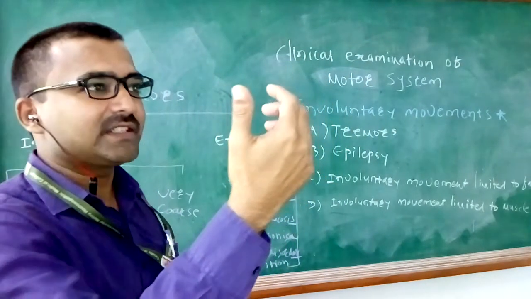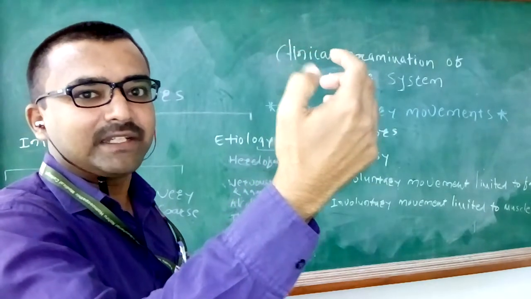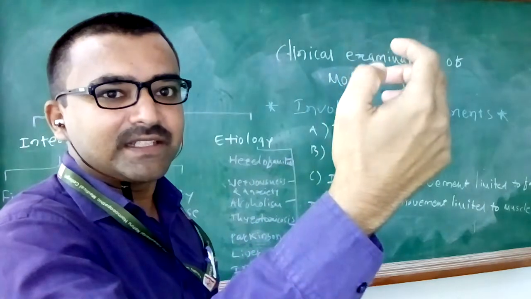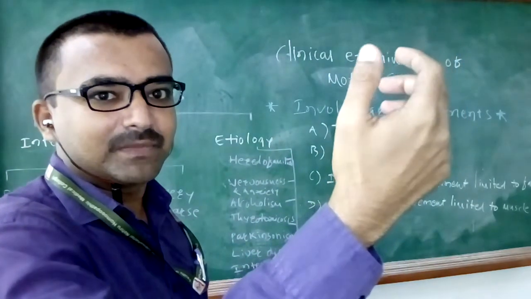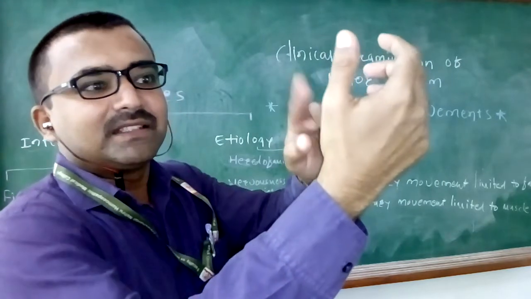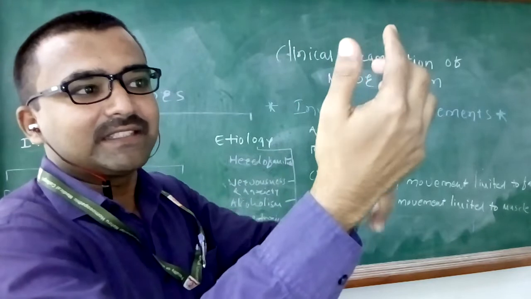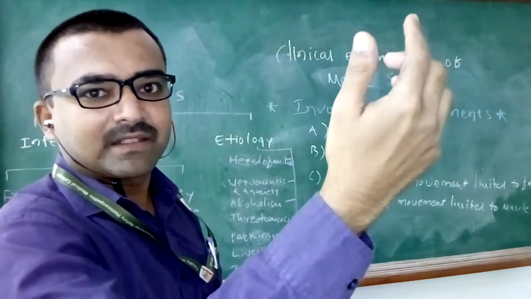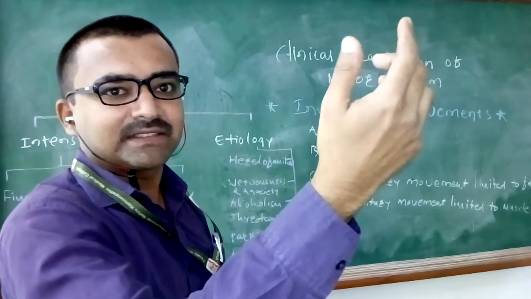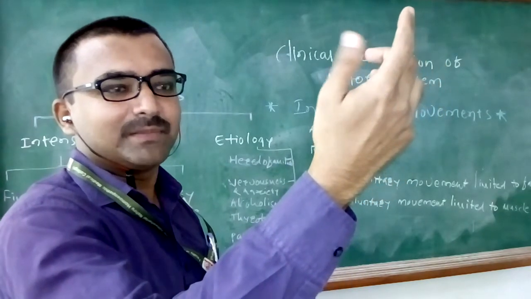I will demonstrate these tremors. There will be a flexion extension movement at the first interphalangeal joint of the thumb, like this. As the disease progresses, the entire thumb moves towards the forefinger like this.